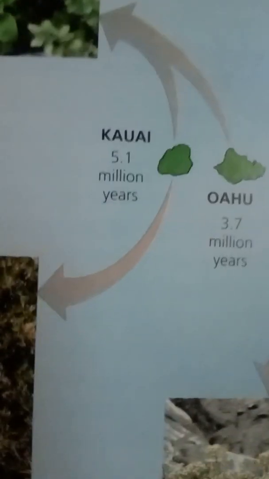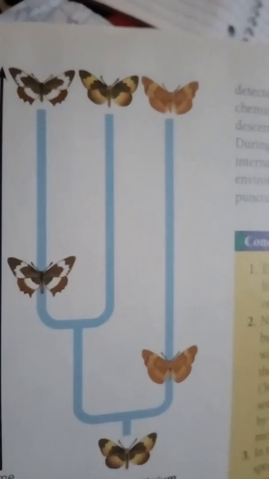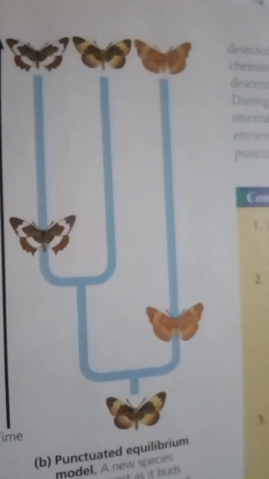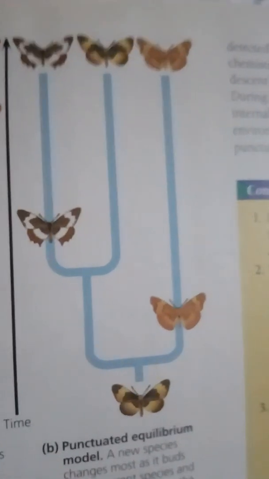Paleontologists Niles Eldredge of the American Museum of Natural History and Stephen J. Gould of Harvard University coined the term punctuated equilibrium to describe these periods of apparent stasis punctuated by sudden change.